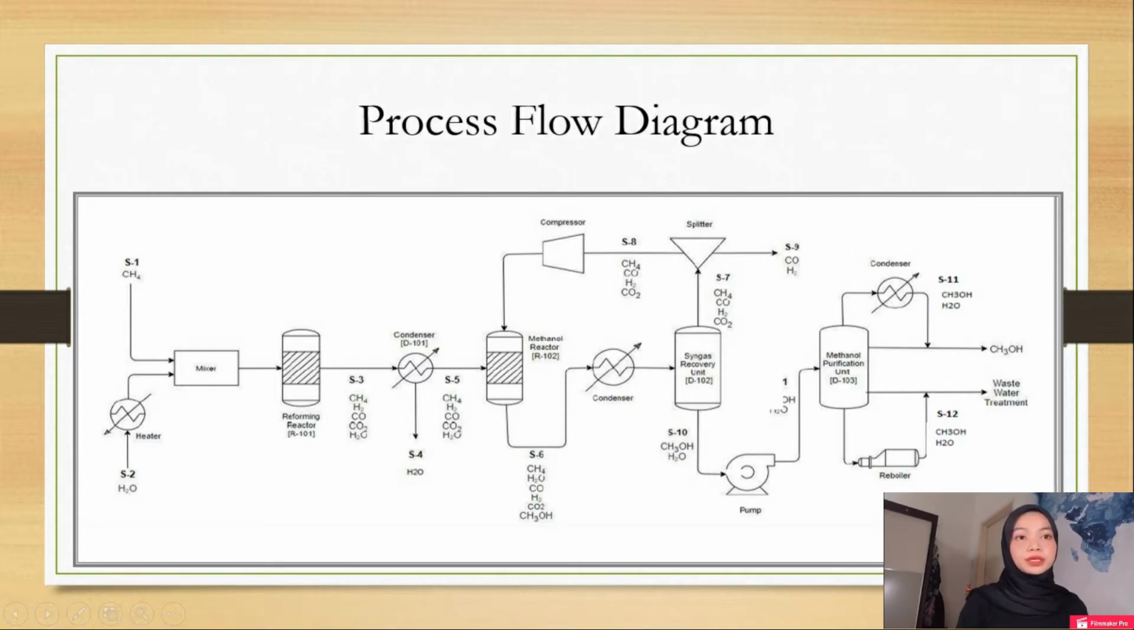At the methanol purification unit, high purity methanol of 0.96 mole fraction is separated. The final product, which is methanol, will be produced as the overhead product in S11. Meanwhile, the water as the bottom product is sent off to the wastewater treatment plant in S12. Alright, so that is all from me for the process flow diagram. Now I will pass to Alif Fahmi to explain in more detail about thermodynamics in part 3.